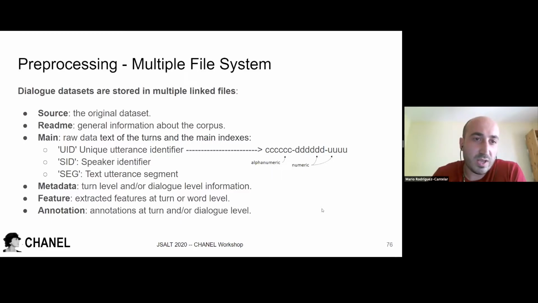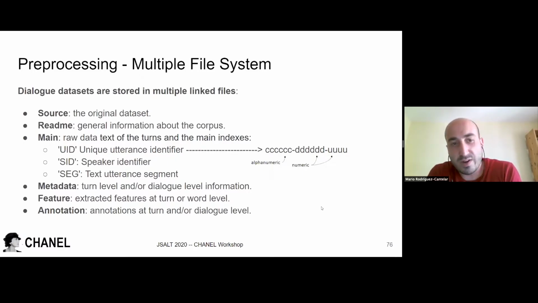And now I want to explain the preprocessing process. We decided to use a multiple file system that contains 6 types of files. The source files contain the original dataset, then the readme file with the general information. Then the main file has the raw data. It has 3 columns. The first one is a unique identifier for each utterance. Then it has the speaker identifier. And finally, in the last column, you have the raw utterance, the text of the utterance.